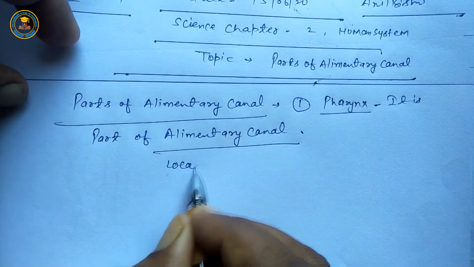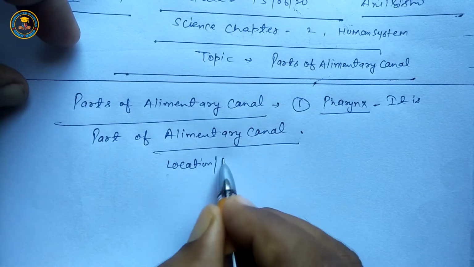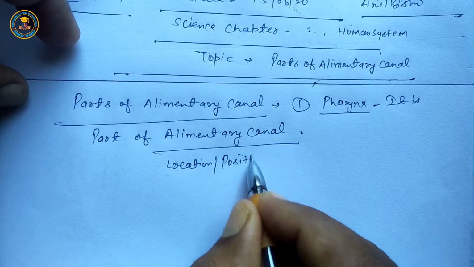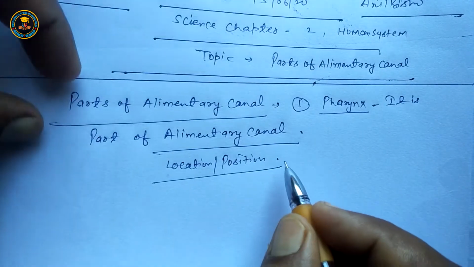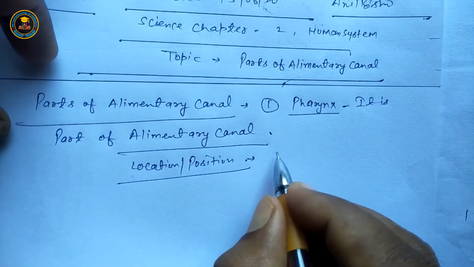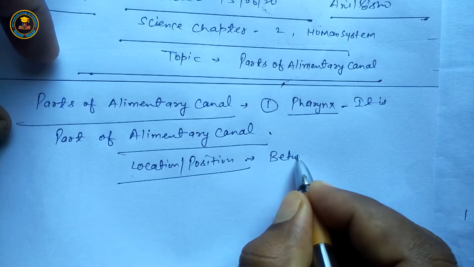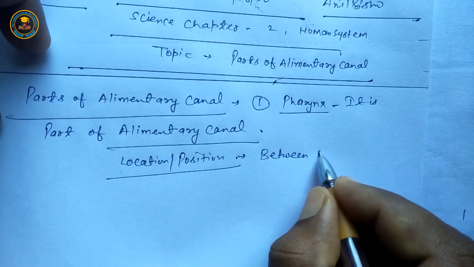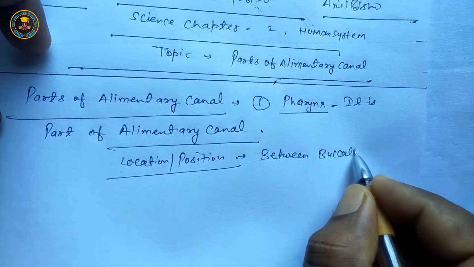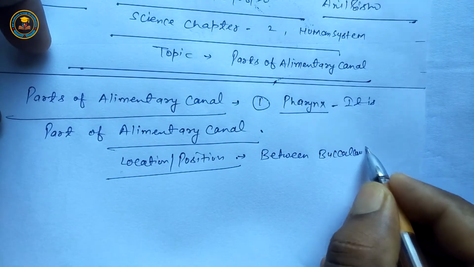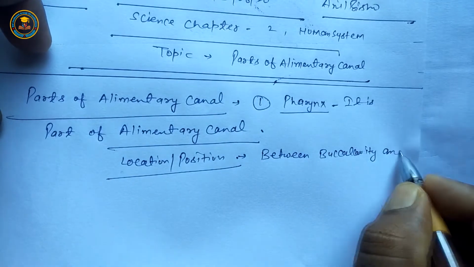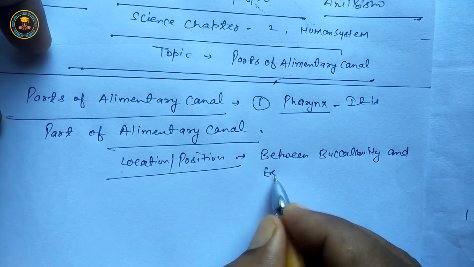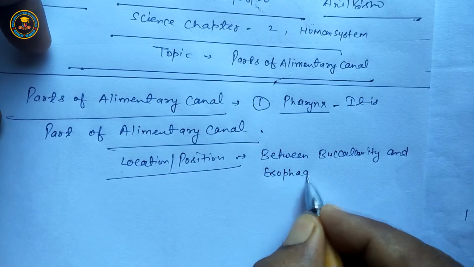Next is the location or position of pharynx. It is between buccal cavity and esophagus.